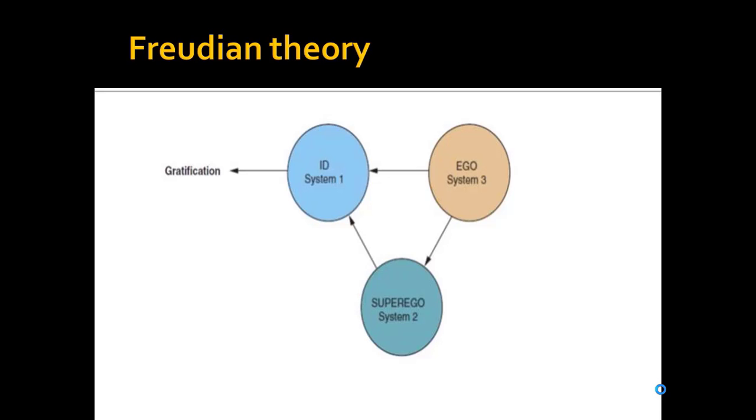And when we are talking about the ID, we need to understand that this system is very close to what animals have. Animals, whenever they have any physiological or biological needs, just go and fulfill them. Like if a monkey wants to eat something, he may climb a banana tree and start eating bananas without looking at whether it is legal or not, or whether it belongs to him or not.